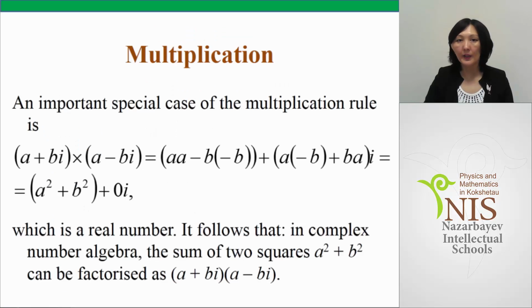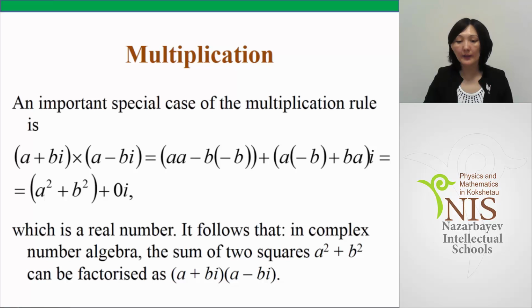Multiplication. An important special case of the multiplication rule is a plus bi multiplied by a minus bi, which is equal to a squared plus b squared plus 0i, as you can see from the slide. So it is a real number because there is no imaginary part.